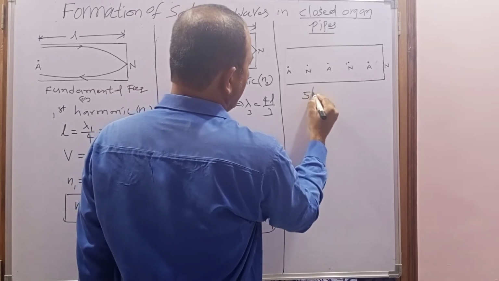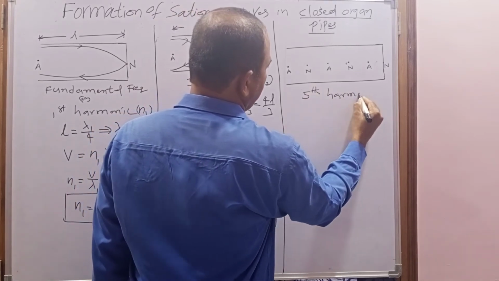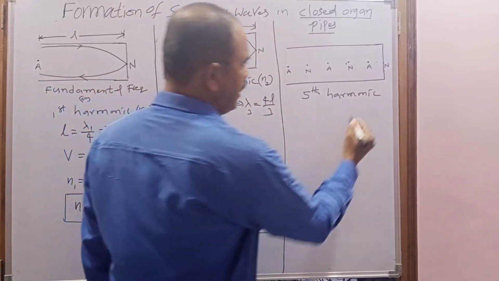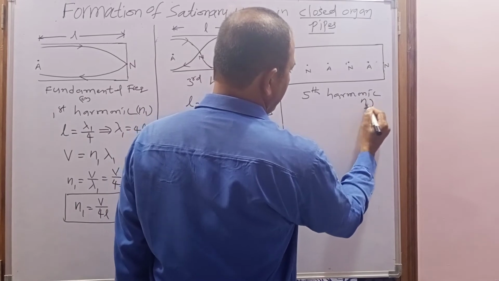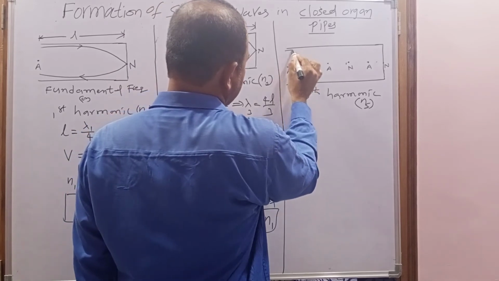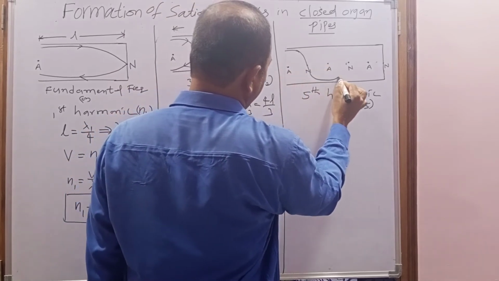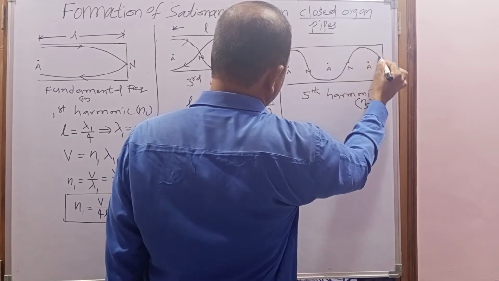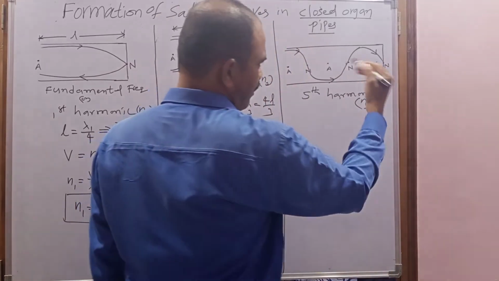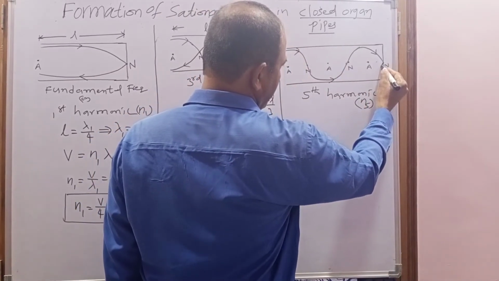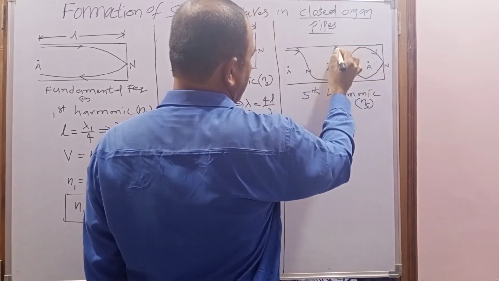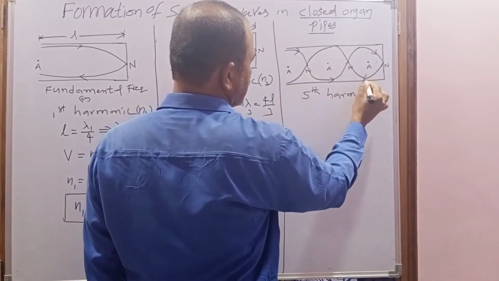as fifth harmonic, or second overtone. Let it be N5. Now when I draw the diagram, it will be like this. This is the incident wave. It reaches the closed end and again it will be reflected. The reflected wave returns with phase difference pi. That's why a node is formed at the closed end, and at the open end an antinode is formed. This is the reflected wave.